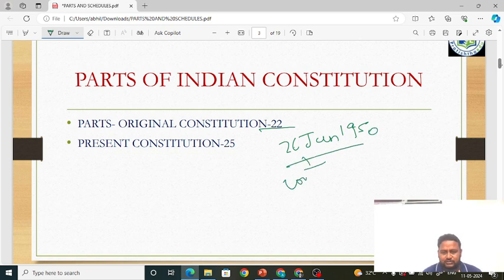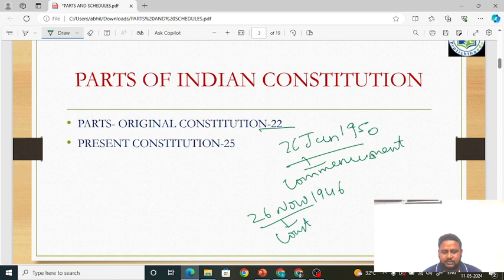This is the date of commencement of the Constitution. On the date of commencement, the original Constitution had 22 parts. Understand one thing, friends: when it comes to enactment or adoption of the Constitution, the day is 26 November 1949.